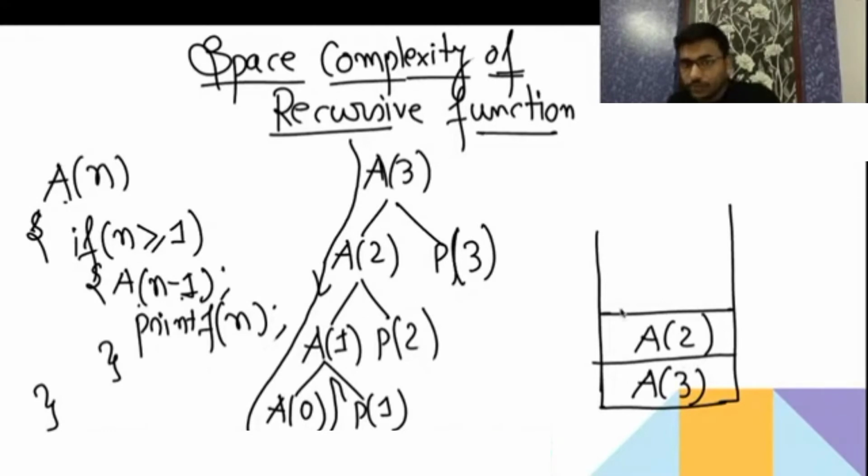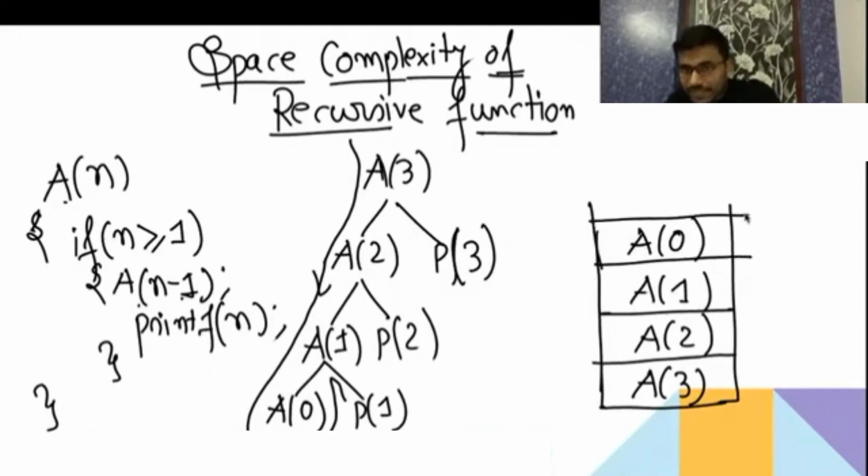Okay. So A2 is going to call A1. So you are going to get here. Then A1 is going to call A0. So for this stack, we are going to get these spaces. That is going to be the space complexity of this function. We are requiring the space of how many cells? We are getting 4. So at max you are going to have 4 cells.